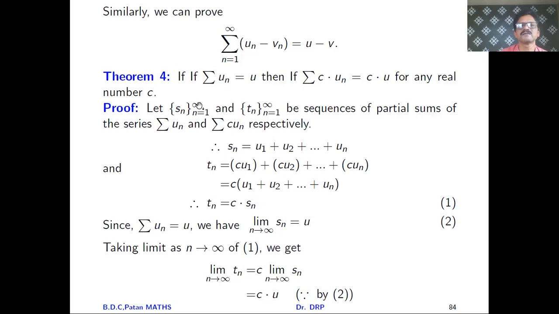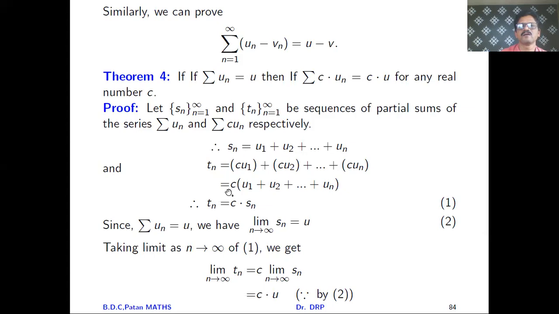Let Sn, n running from 1 to infinity, be the sequence of partial sums of the series summation un, and the sequence corresponding to summation cun be Tn. Therefore Sn we can write as u1 plus u2 plus so on un, and Tn as cu1 plus cu2 plus so on cun.